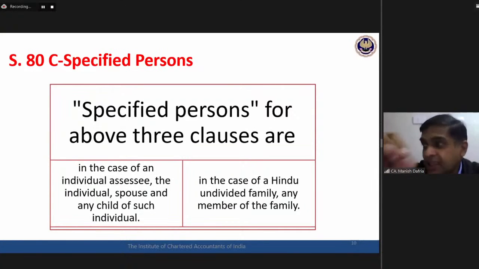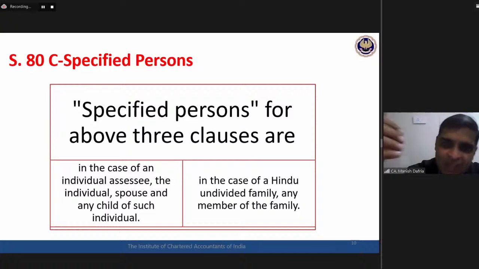Now coming to another related query. I am sure Sumit, who is raising this query from Jaipur, you must have got your answer. Sumit, again, the question is being asked, what about parents of the assessee? Whether life insurance premium paid on the life of parents is eligible for Section 80C, whether parents are covered in the specified persons. No, what is not written, that is also required to be seen. If parents is not written, that means for the parents' life insurance premium, this deduction is not available.